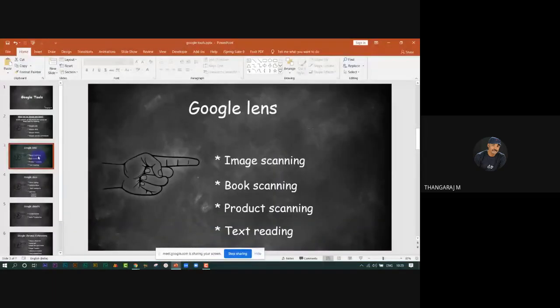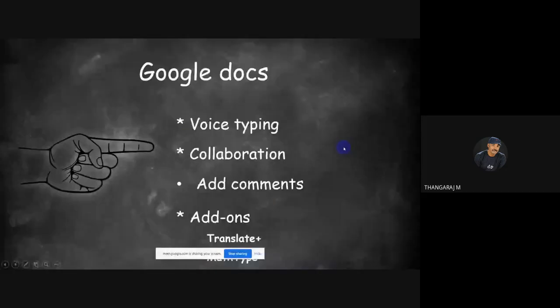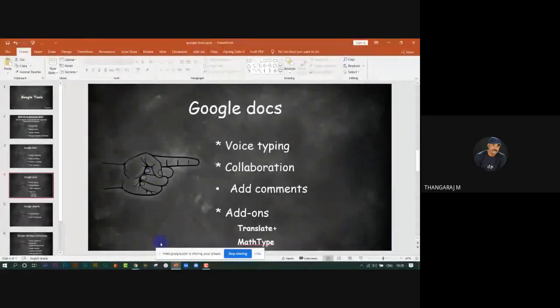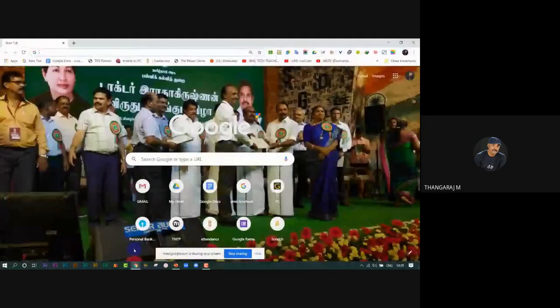Okay. Next one: Google Docs. What will be discussed in Google Docs? Voice settings, collaboration, add comments, add-ons, translate, and type math. Math type. Okay. Open my browser. Then type.